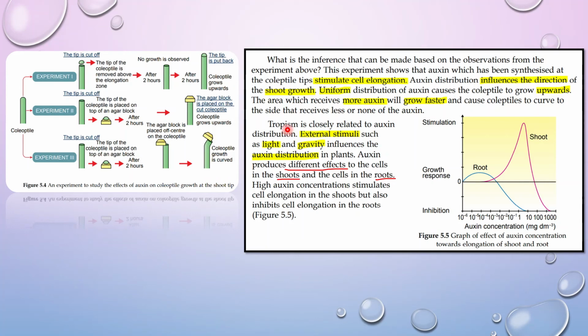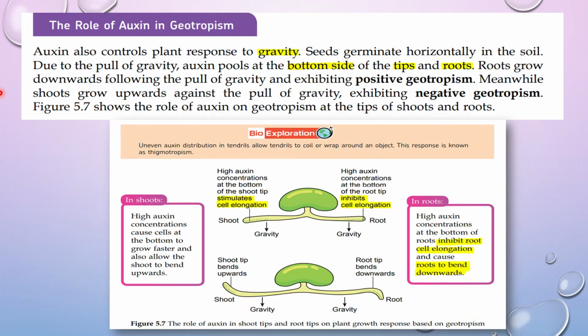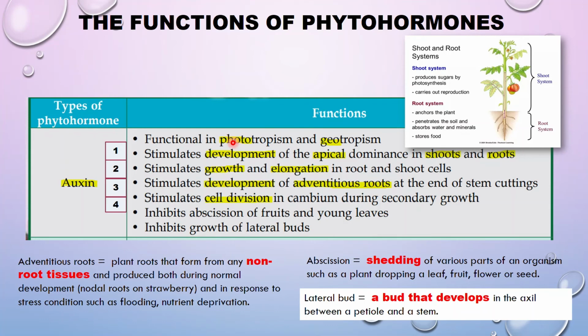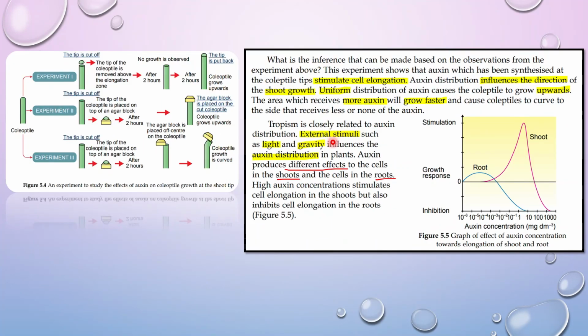Okay, tropism. Tropism means the directional movement. Okay, directional movement. It is closely related to this hormone known as auxin. So external stimuli like light and gravity, because we have seen. Sorry, over here. Now this is the one functional in phototropism and also geotropism. That means light and also gravity. So that's why it says external stimuli like light and gravity are greatly influenced by the auxin distribution in plants.